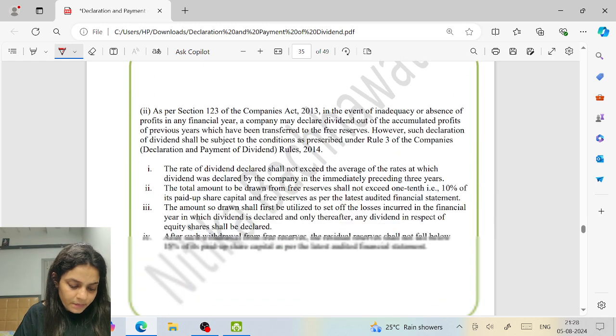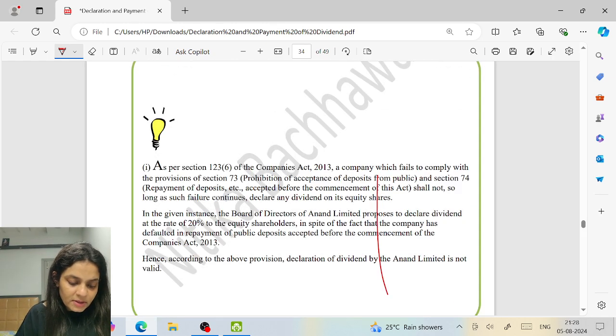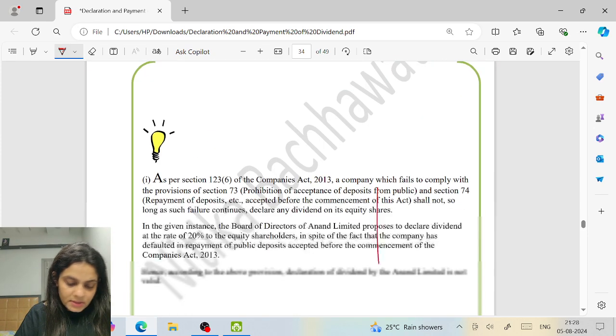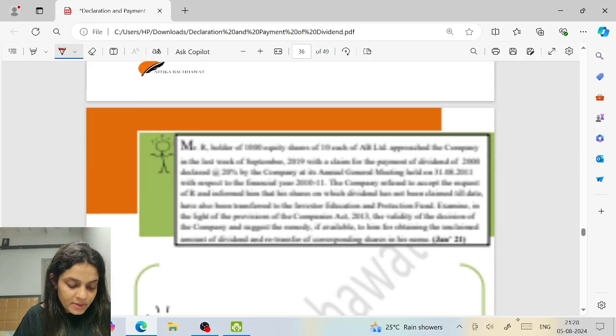This answer, there is some wrong answer here. This answer is wrong in the scanner. This is the wrong answer. Anyway, I've told you what the answer is.